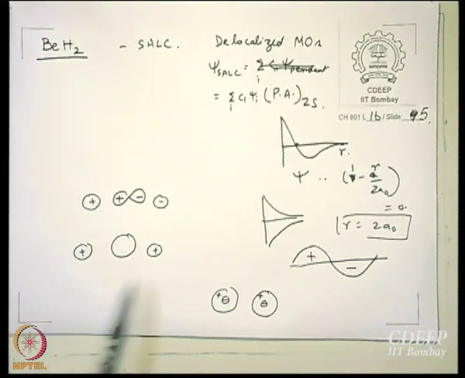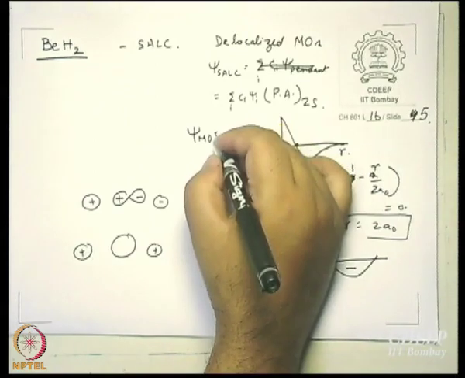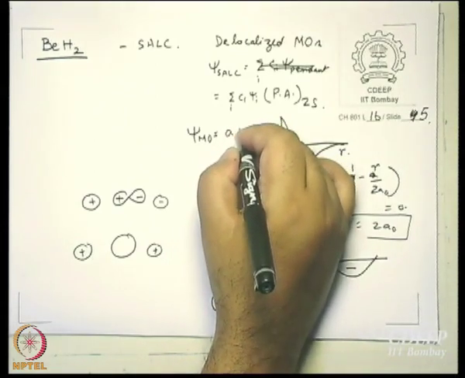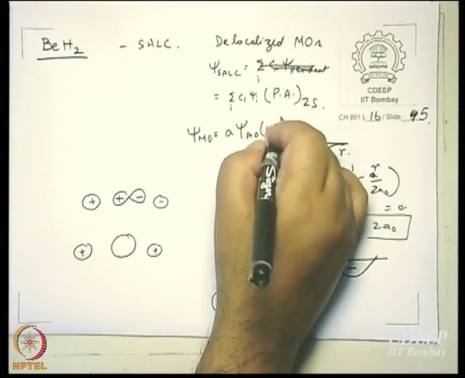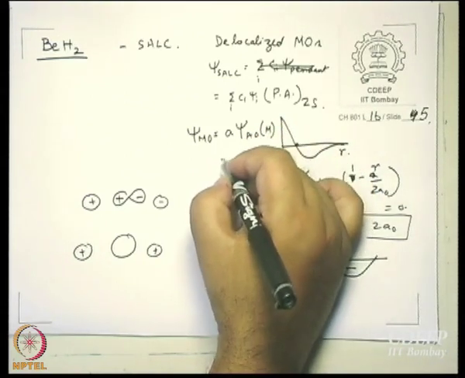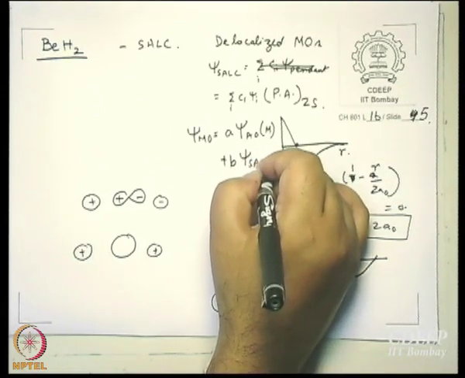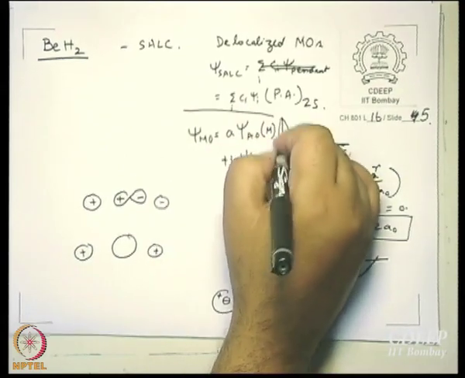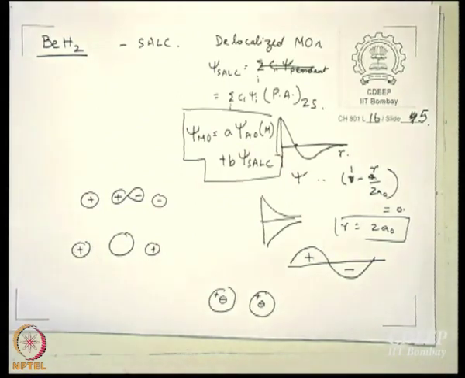Alright, that is what I did first. I took the 1s orbitals of the hydrogen atoms and made linear combinations. And then psi MO should be equal to A psi AO of the central atom, which is written as M, plus B psi SALC. This is how I am going to construct my molecular orbitals. The approach we are taking is basically linear combination of atomic orbitals.